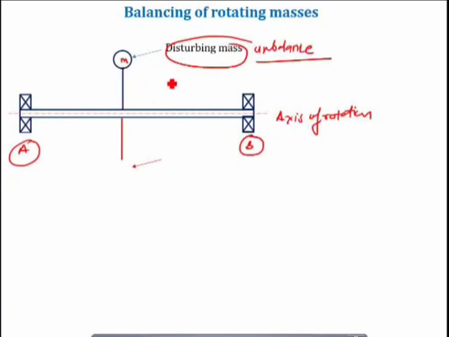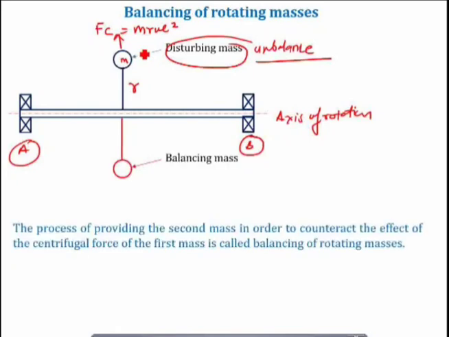So this disturbing mass, which is at a distance r from the axis of rotation, will create an unbalanced force, that is, a centrifugal force, let us say Fc, which is equal to m r omega square, if omega is the angular speed of the mass, right? Now this Fc is called a disturbing force. If you want to balance this Fc, the disturbing force, you can provide a second mass in order to counteract the effect of the centrifugal force of the first mass.